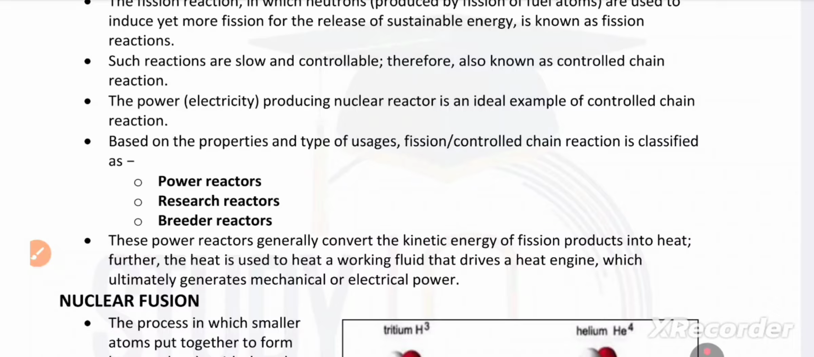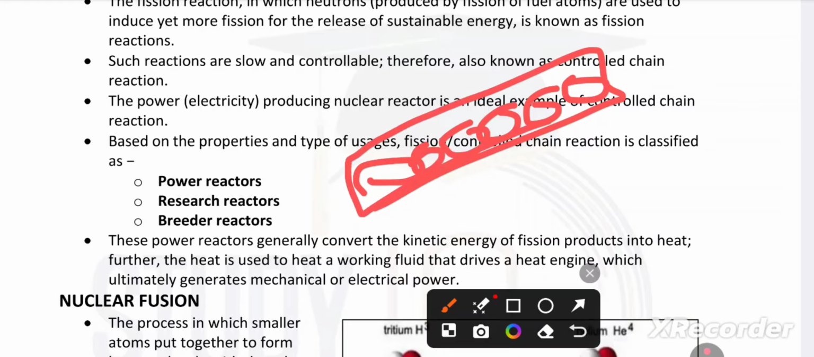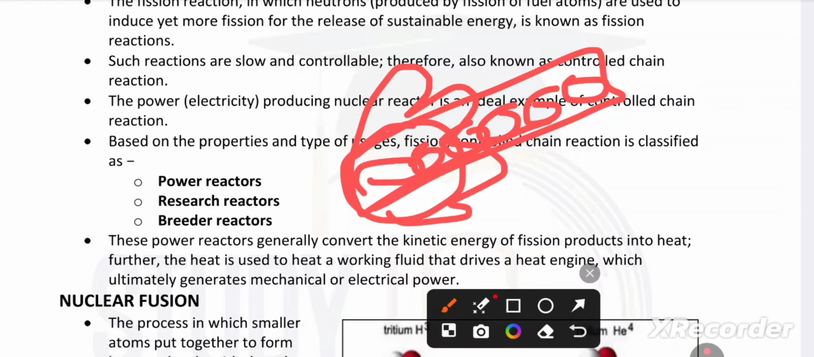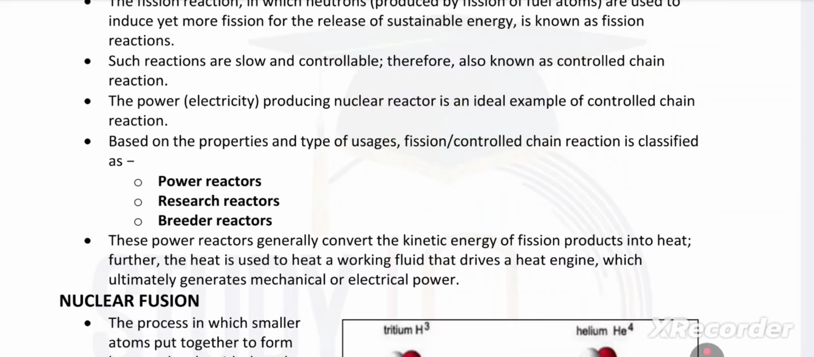Okay, if we have a chain in our hand, this big dark chain, it is controlled by our hand. If we put in electricity, a shock will come. That shows us a controlled chain reaction.